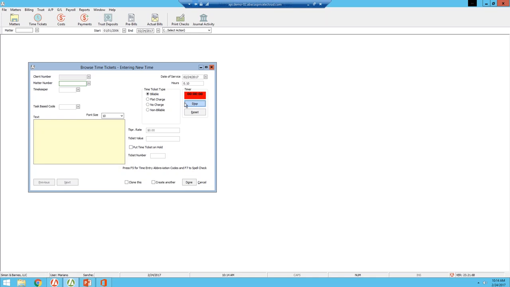You can pull up your clients by matter, and you can select a timekeeper for which you want to capture your time. You can also start a timer, and then based on the time ticket type, you can enter text as well, and the rate, and the amount of time that you have captured. This is how you can capture your time via the billing and accounting portion of the program.